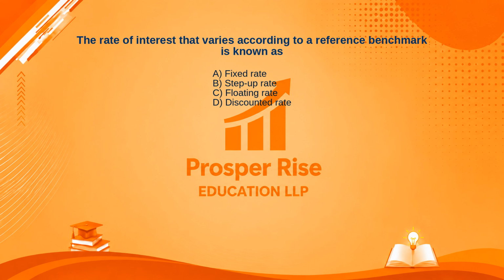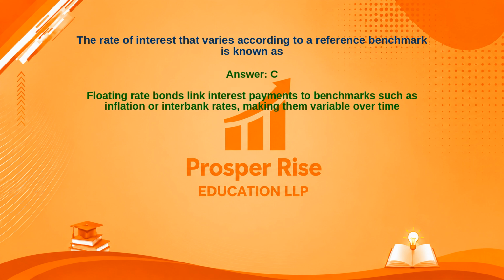The correct answer is option C. Let's see why. Floating rate bonds link interest payments to benchmarks such as inflation or interbank rates, making them variable over time.